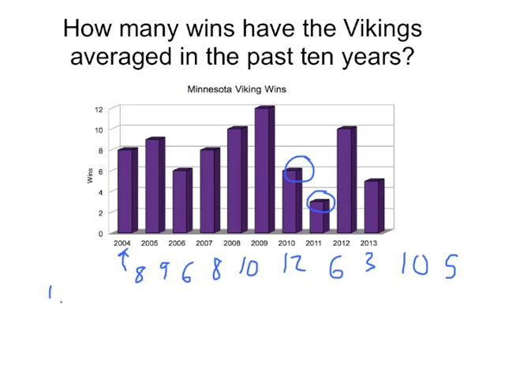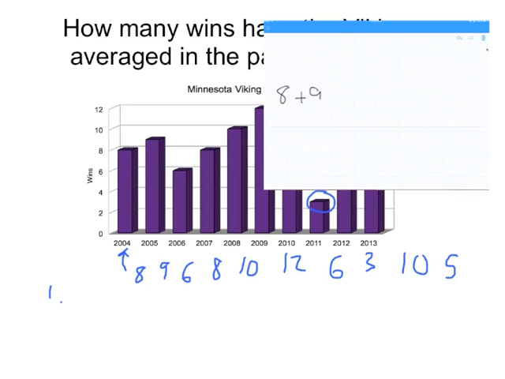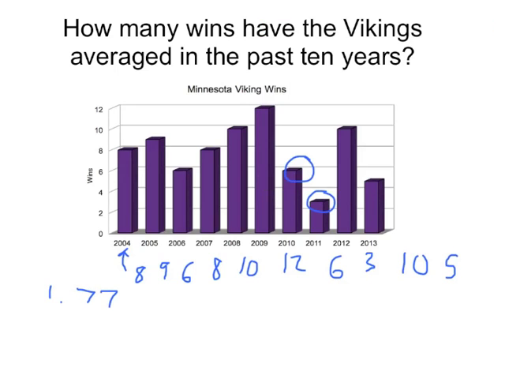So again, we need the first step. We need to add all these numbers up. And I get they had 77 wins. They had 77 wins total in the past 10 years. Second, we got to divide by the number of years, which was 10 years.